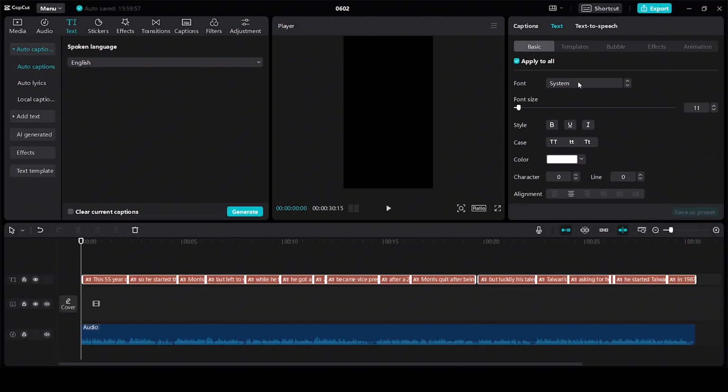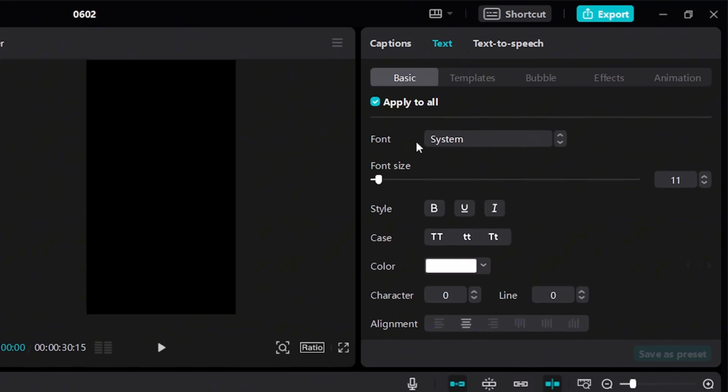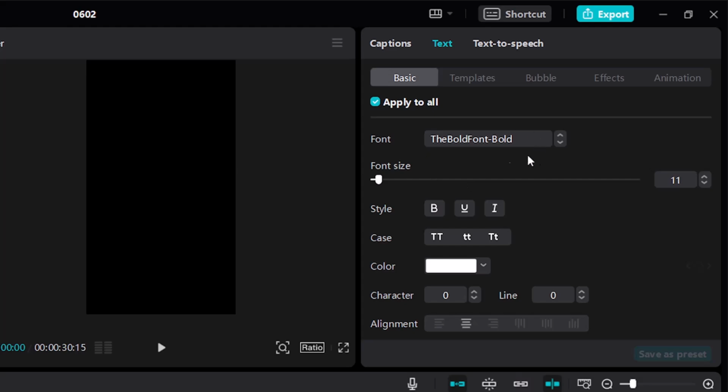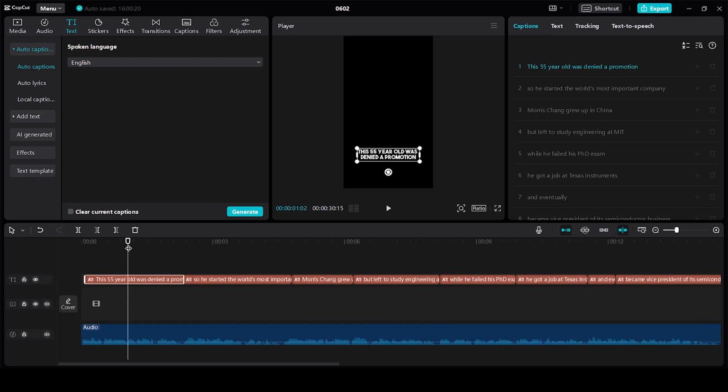Now in order to change the font, head over to text. In basic, click on font, and the font that we are going to use is the bold font. This is a free font that you can get from this website. Next, click on captions. One rule of thumb which you need to remember while creating any sort of short or any reel is that there should not be more than 2 to 3 words in one scene.